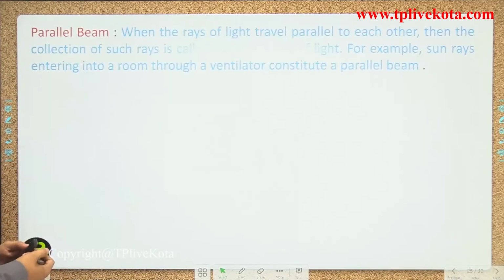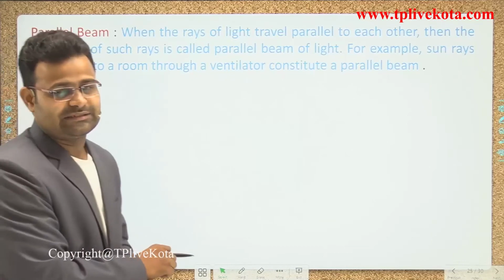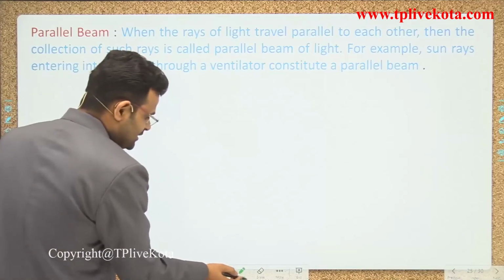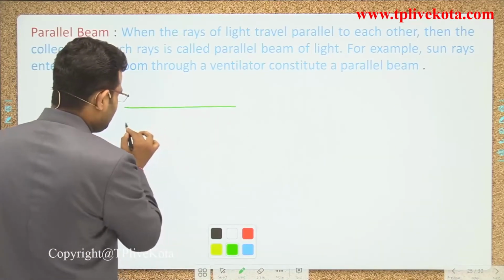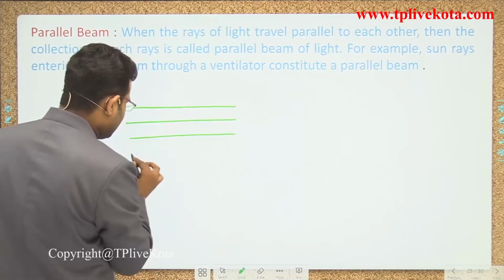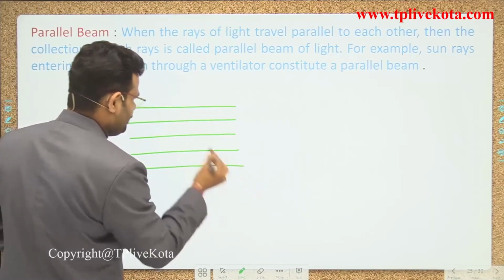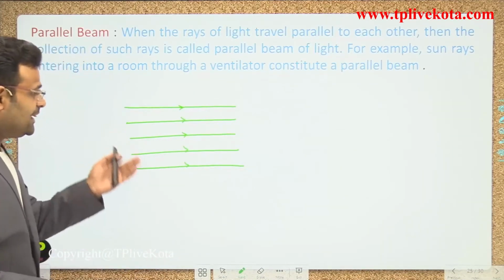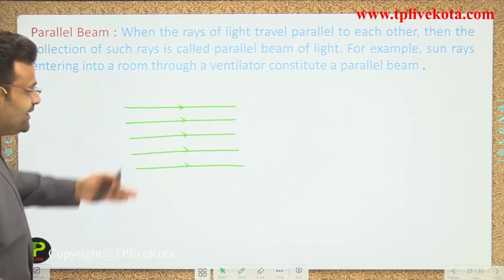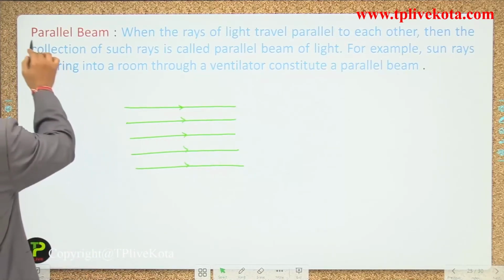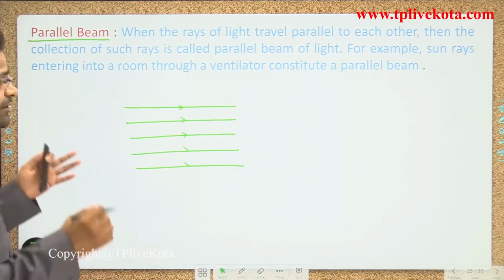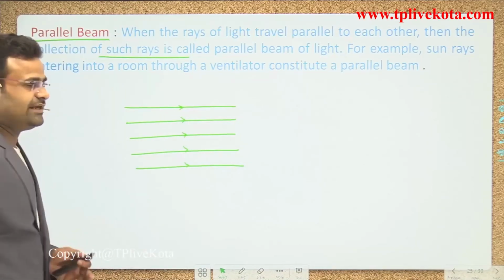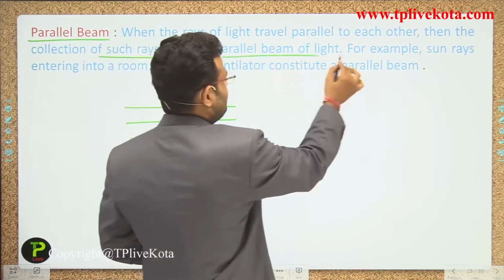Next one is a parallel beam, guys. Previously we discussed the beam of light. If all rays are parallel to each other, at that time you can say that is a parallel beam of light. Now mark the arrow which shows the direction of light. That ray diagram shows the parallel beam of light. When the rays of light travel parallel to each other, the collection of such rays is called the parallel beam of light.